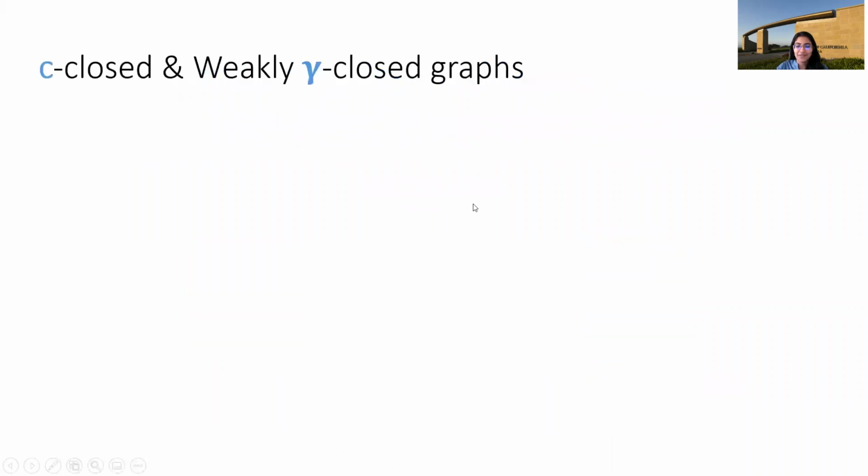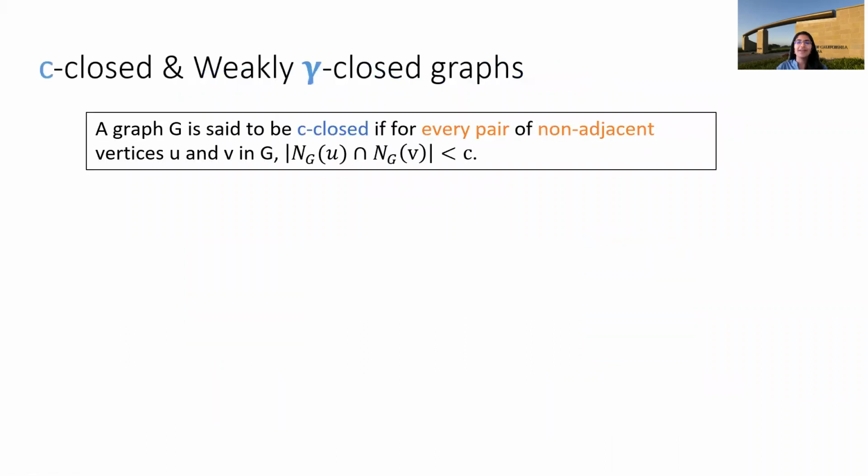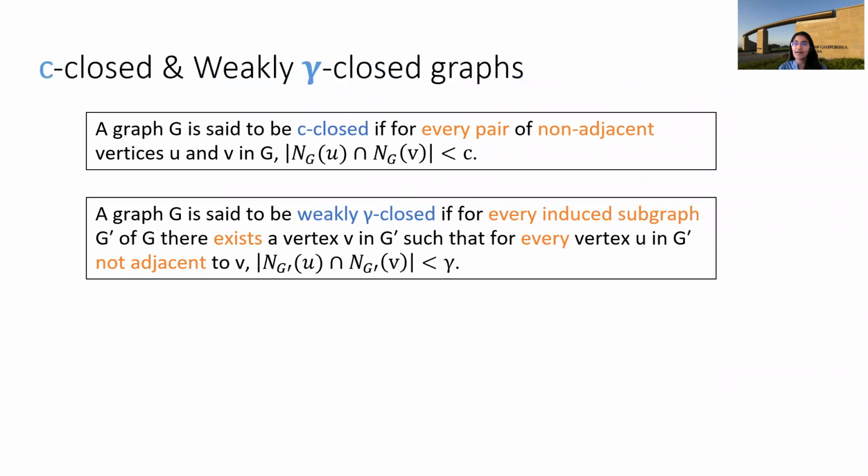Let's begin with some definitions. A graph is said to be C-closed if for every pair of non-adjacent vertices, they share at most C common neighbors. And a slightly weaker notion: a graph is said to be weakly gamma closed if for every induced subgraph G', there exists a vertex such that for every other vertex that it is non-adjacent to, they share at most gamma common neighbors, right?